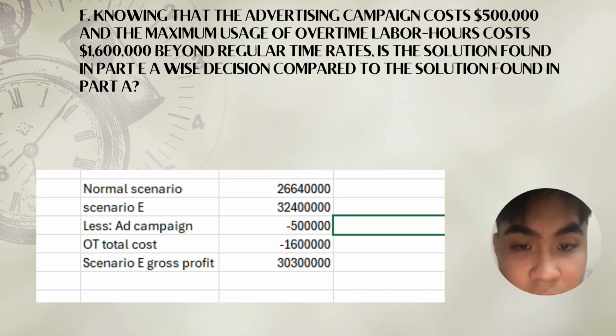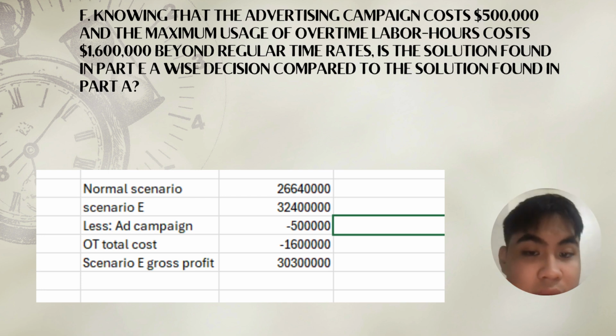For the normal scenario, it's $26,640,000. For scenario E, it's $32,400,000. For the ad campaign, it's minus $500,000. For the OT total cost, it's minus $1.6 million. For scenario E, the gross profit is